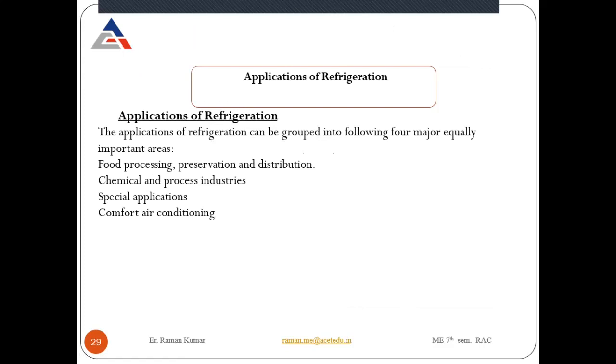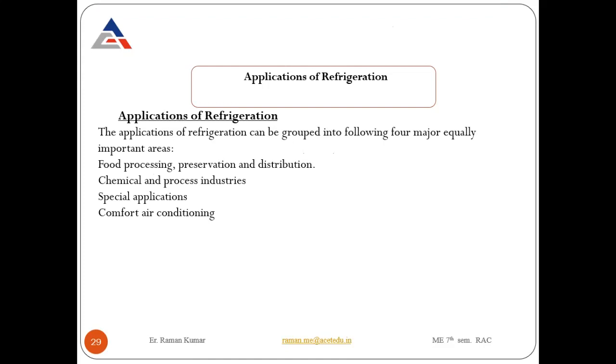Okay, so next, what are the applications where we will use this refrigeration cycle? As you will see in your daily life, it is used for food processing, preservation and distribution. Distribution means moving the product from one place to another for distribution purposes. Just like meat, and some medicines also need to maintain the temperature below 0 degree centigrade, to preserve them for a long time.